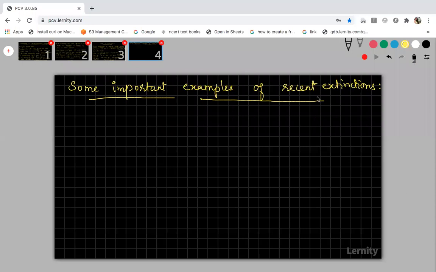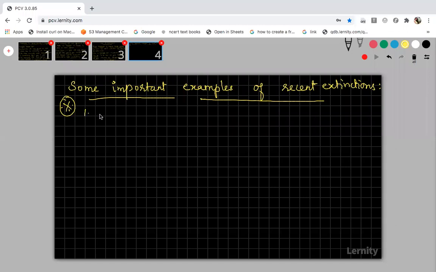It is freely accessible. You can open that and read the list of all the 27 species if you are interested. Otherwise, for your NCERT board and also for NEET, these examples are enough and they are very, very important too. Sure, you will get one question from this topic, some important examples of recent extinction among the 27 species. Okay.